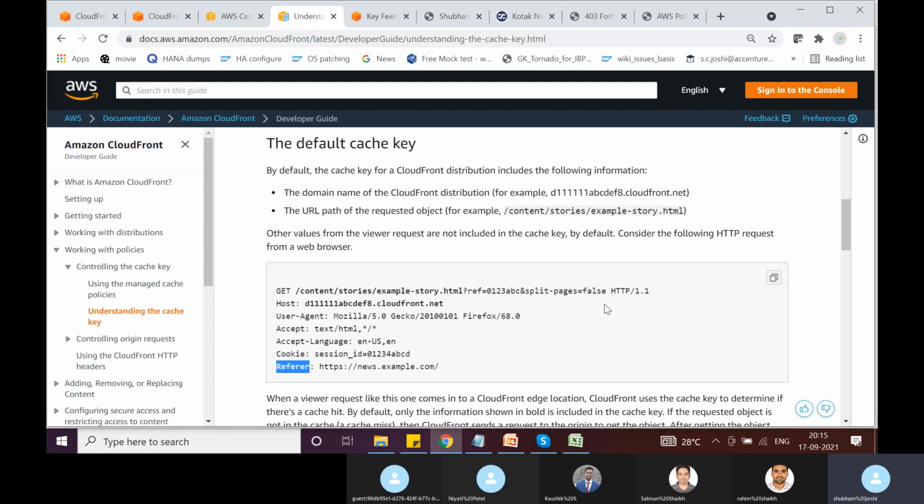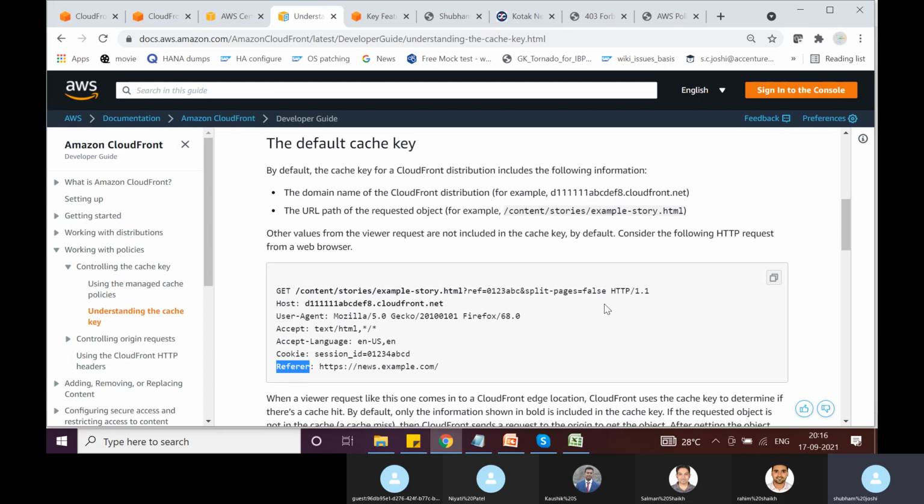So it will send it directly from the edge location. If it generates the cache key and sees that there is no object with the same cache key, then it is a cache miss. It will make a request to the origin server, get that object, cache it, and then send it back to the viewer.